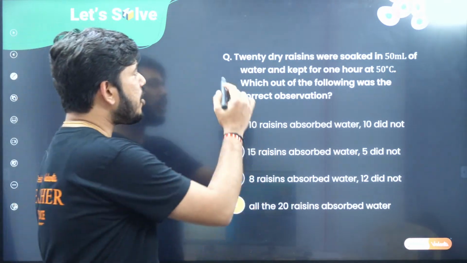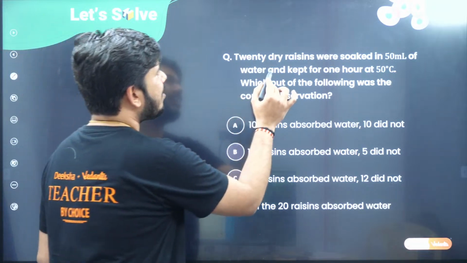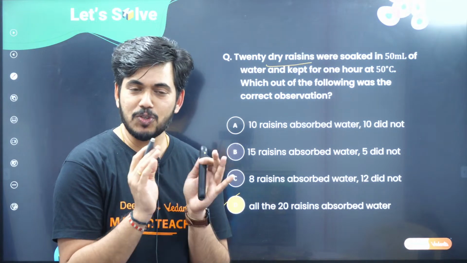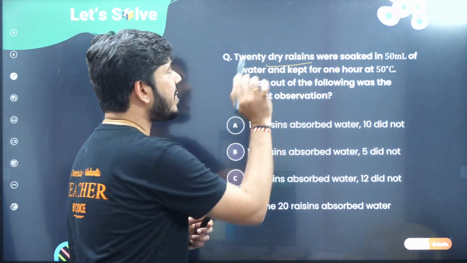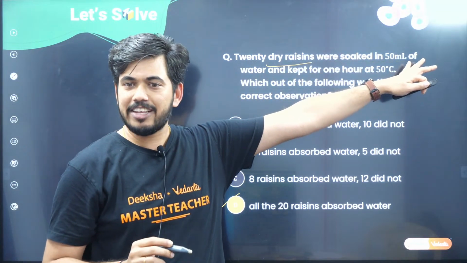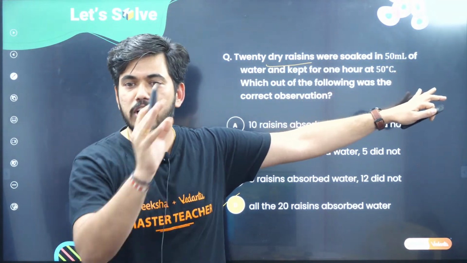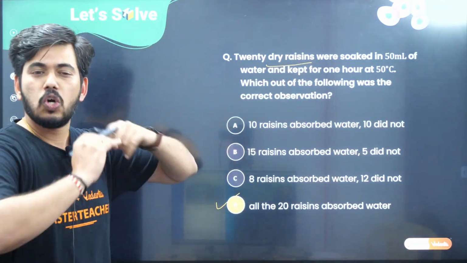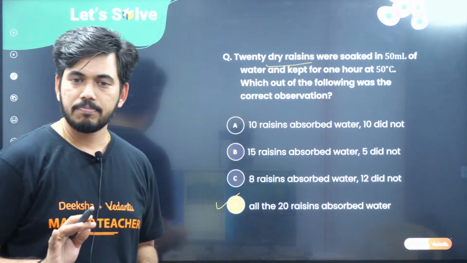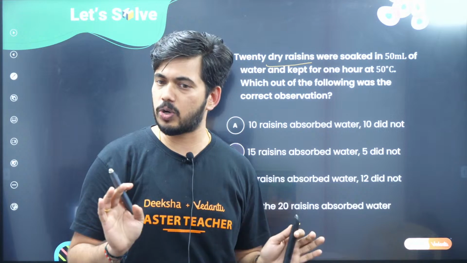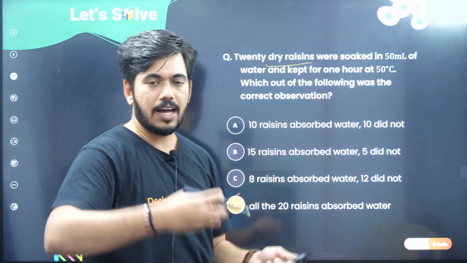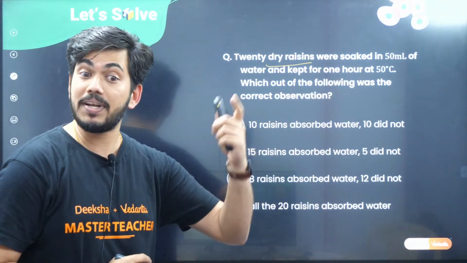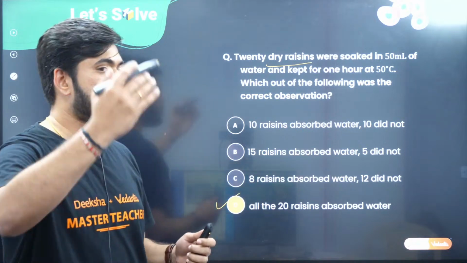Let us see. Children, when you soak dry resins in water, they are saying that all 20 dry resins were soaked in the water. They have not said that out of 20, 10 or 15 or 5 or 8 have soaked. No, they are saying here in this question that all the 20 resins are soaked in water. Forget about the ml, but everybody soaked. That means every resin is immersed in the water, which you can imagine. And they are saying 50 degrees Celsius, so the temperature is also there. Compared to room temperature, the temperature is high.